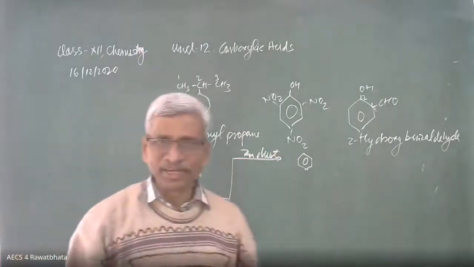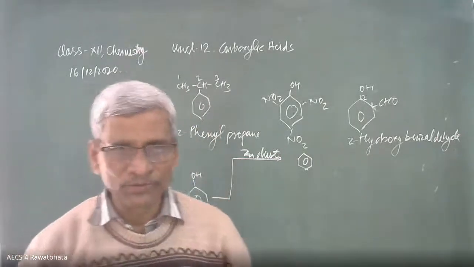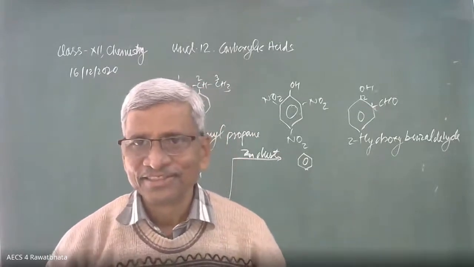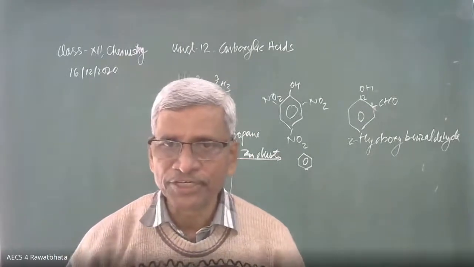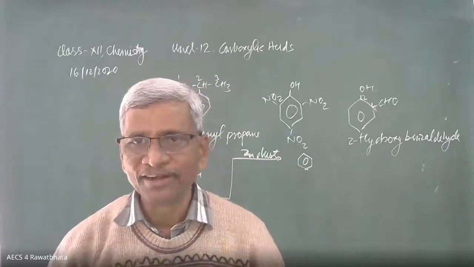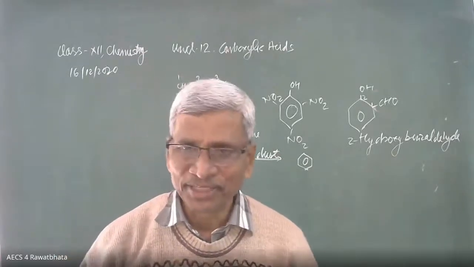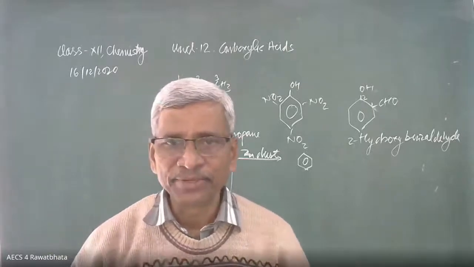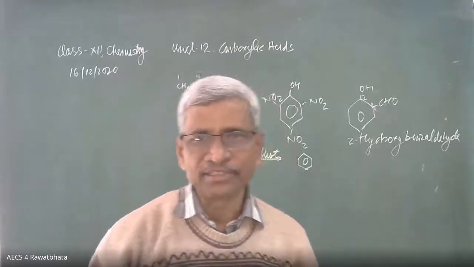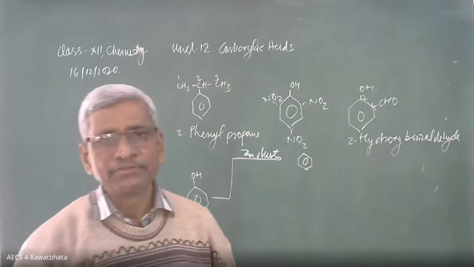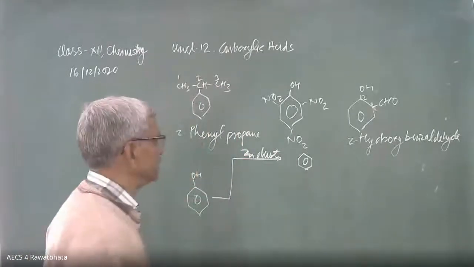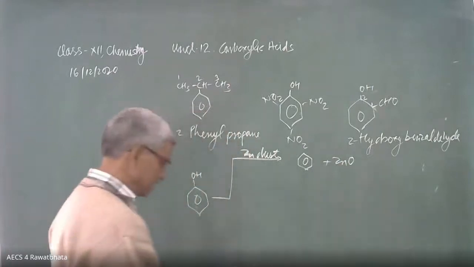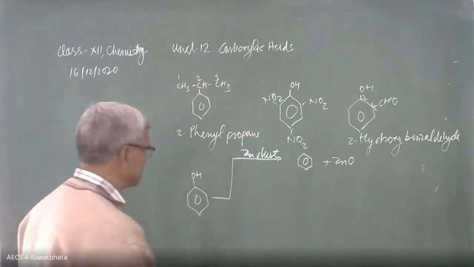Why not zinc metal? Why do we prefer zinc dust? Why is zinc dust preferred instead of zinc metal? Because of the large surface area. Zinc dust has a large surface area. Due to the large surface area, it is available for the reaction easily, and it forms ZnO. This is the benzene.